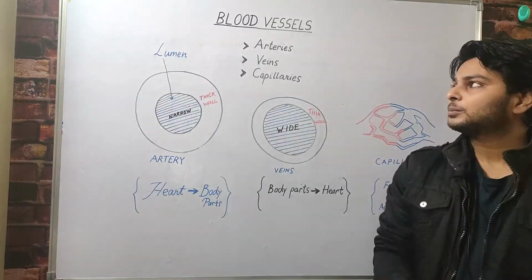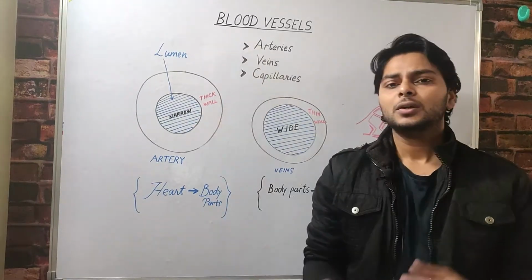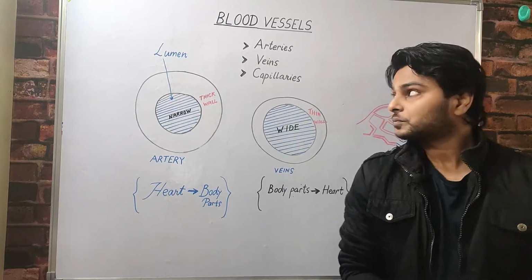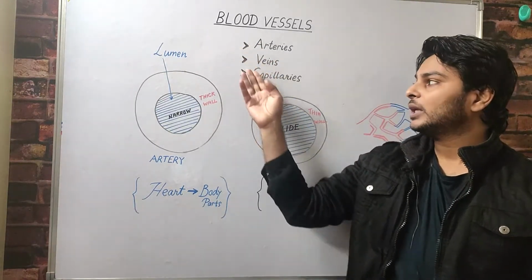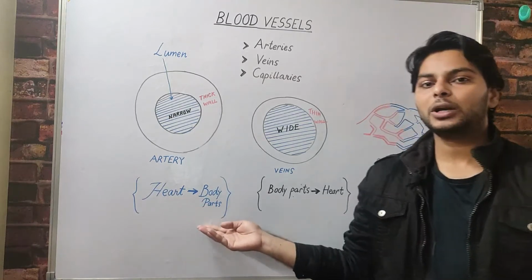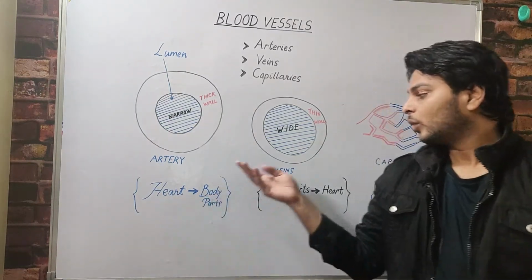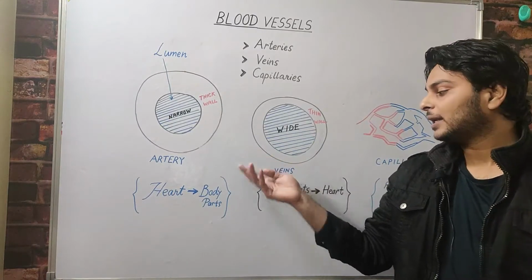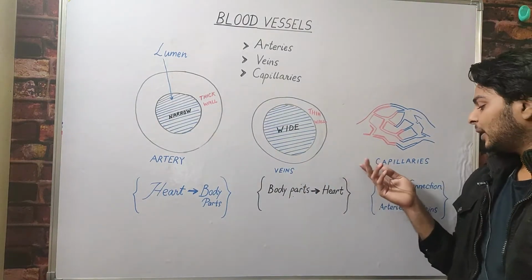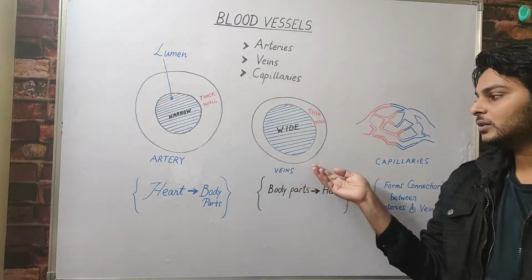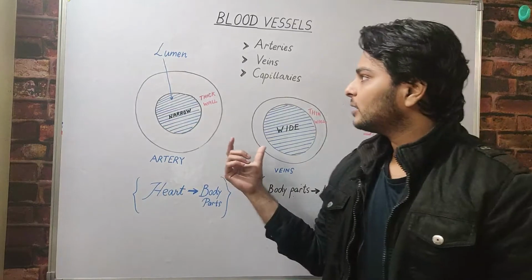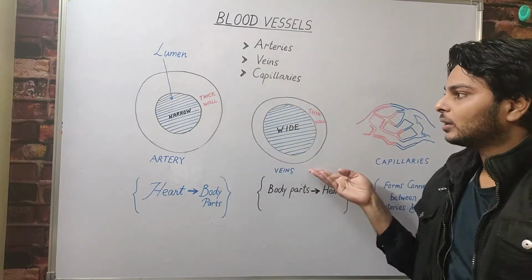Let's come to the second component of the circulatory system, blood vessels. What is a blood vessel? A blood vessel is a hollow tube that carries blood around the body. Blood vessels are of three types: arteries, veins and capillaries. What are arteries? Arteries are the blood vessels that carry blood away from the heart to the different body parts, and they carry pure blood. What are veins? Veins are the blood vessels that carry impure blood from the different body parts back to the heart. And what are capillaries? Capillaries form a connection between the arteries and the veins and serve as a medium of exchange of nutrients and gases.